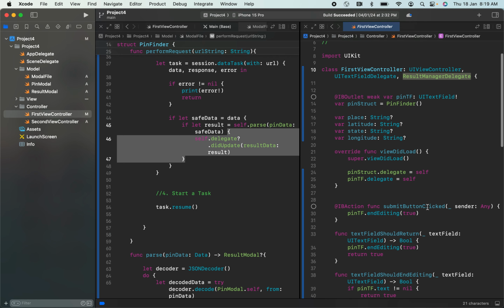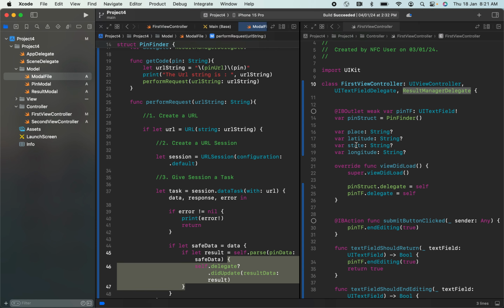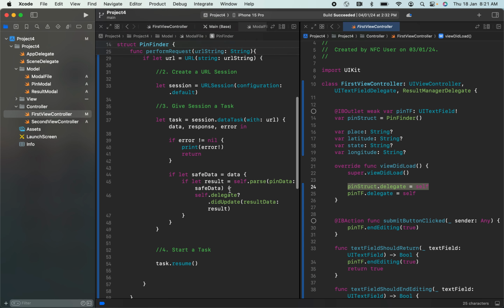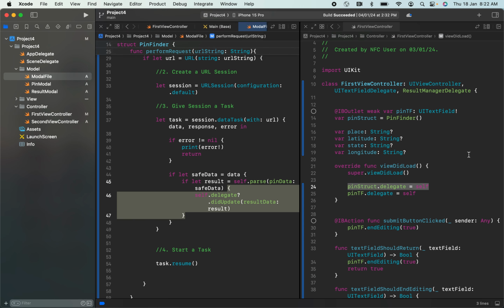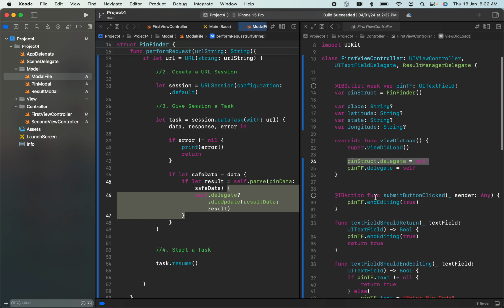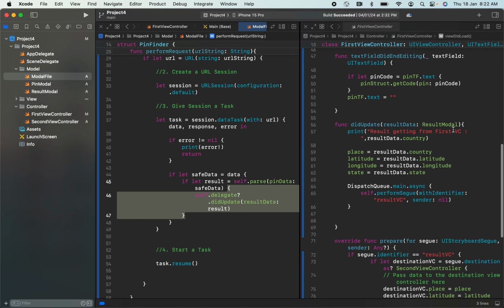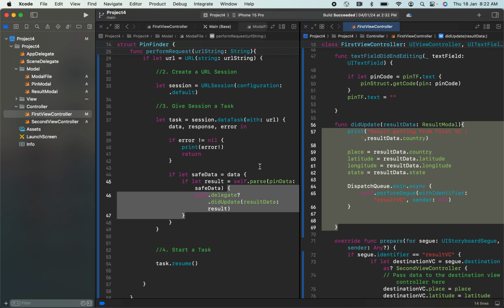After that, we have created an instance of this structure PinFinder here as pinStruct and assigned the delegate to self. So whenever we are calling this delegate function, it will reach this first view controller and activate the function mentioned here. This delegate function, along with the result, will reach here.